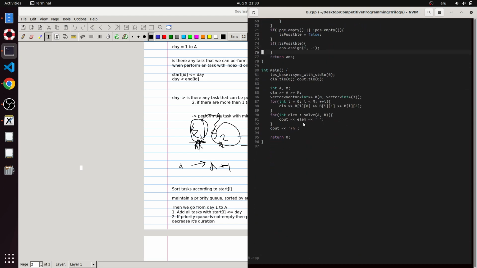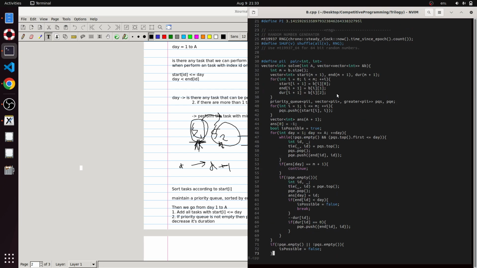Basically the part below here is taking input and getting the number A, M, and the array B. If we go above over here, we can see this is the main function. Over here we are making these arrays start, end, and duration. And I have defined two priority queues, PQS, that is priority queue of start, and priority queue for end.